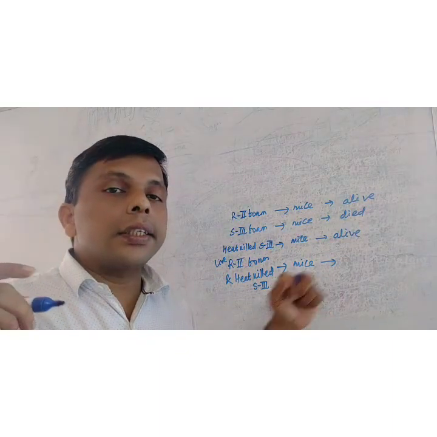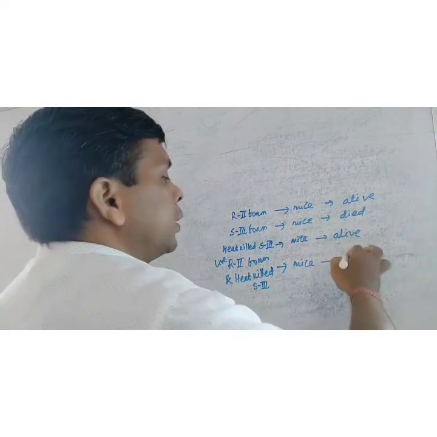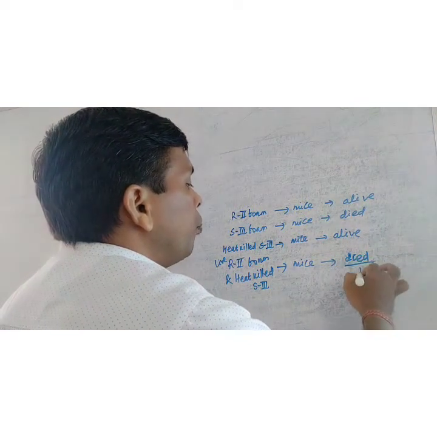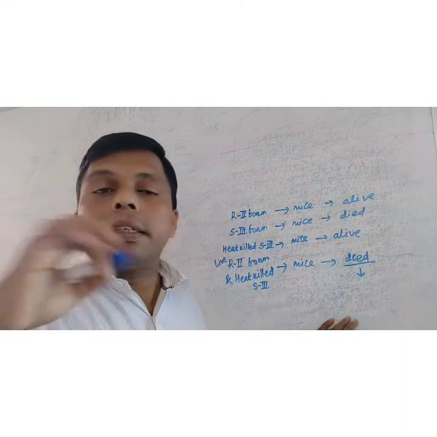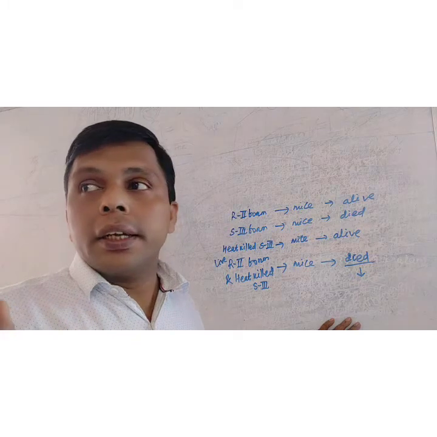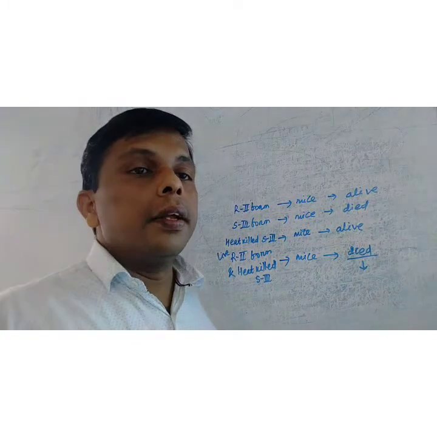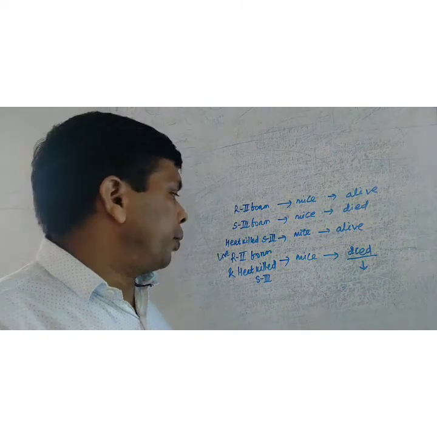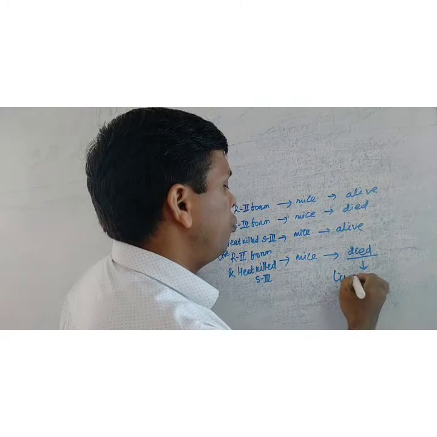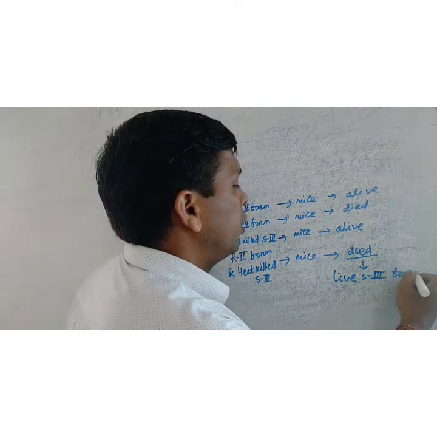When injected together, the mice died, and from the body of the dead mice, live S3 forms were recovered.